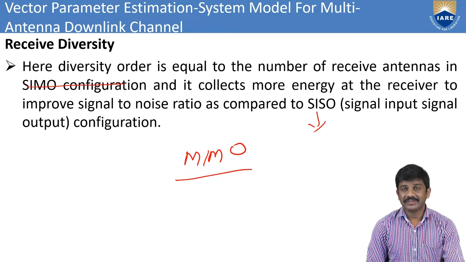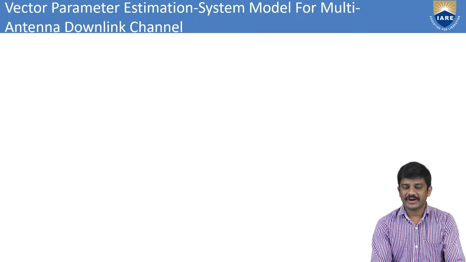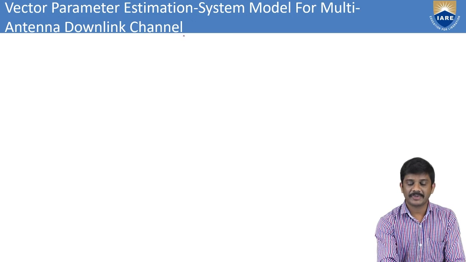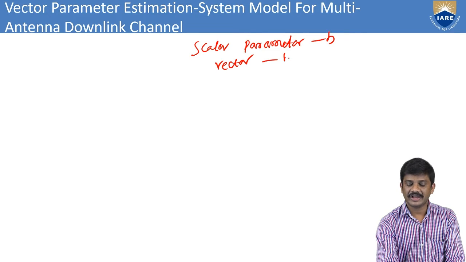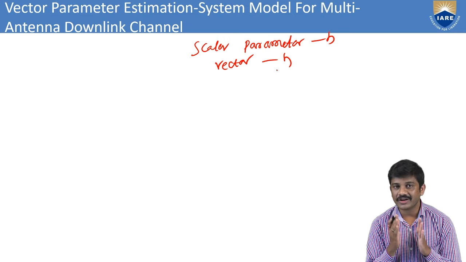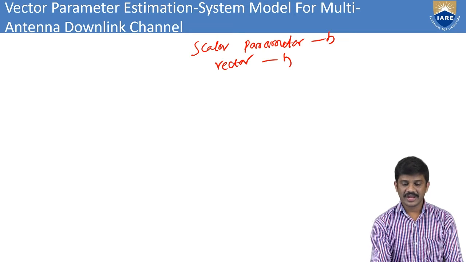Coming to the vector parameter, mainly we will go over the vector parameter. What is the vector parameter? We have the scalar parameter h. Coming from the scalar parameter, we also have the vector parameter, that is the vector h. Here we have a collection of symbols.